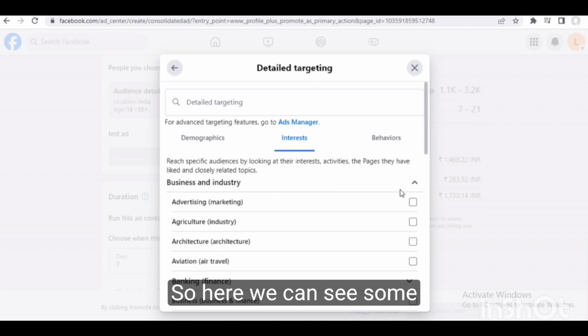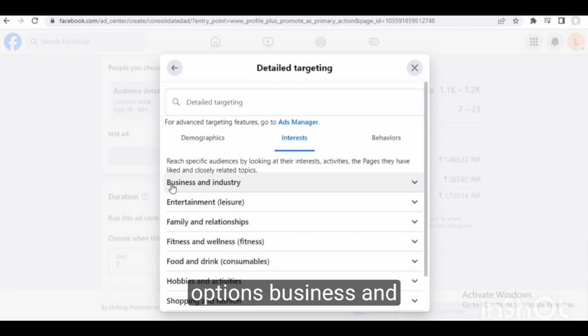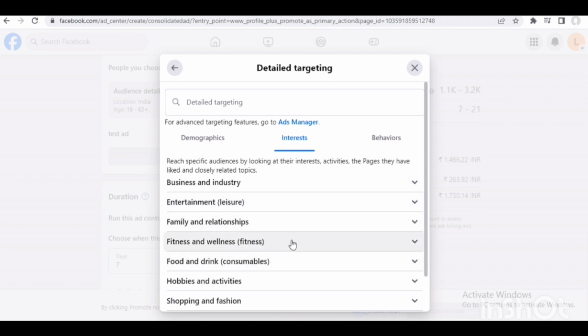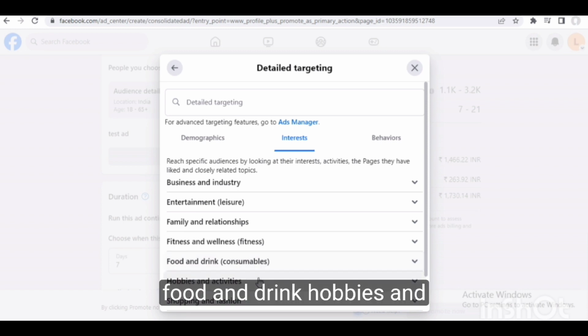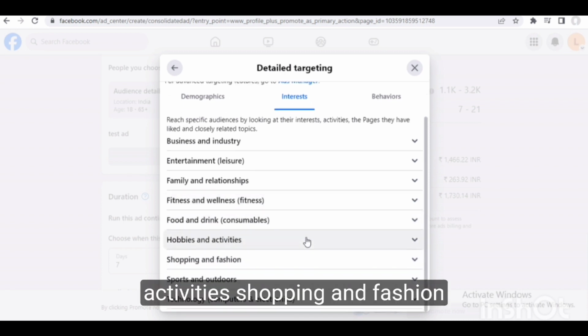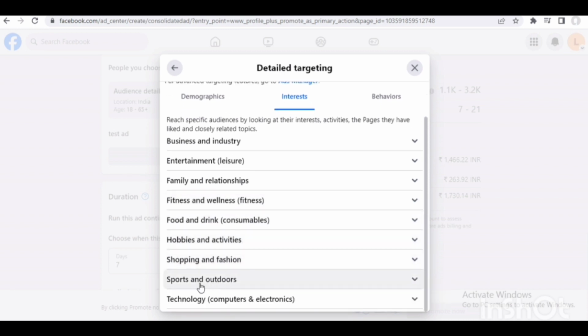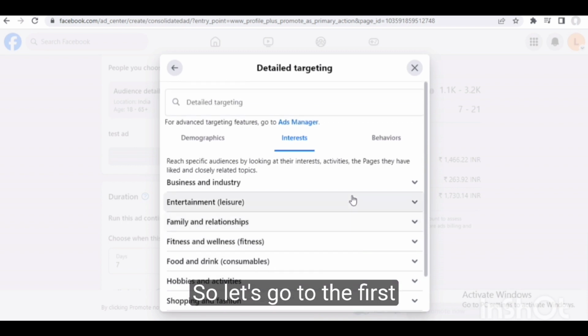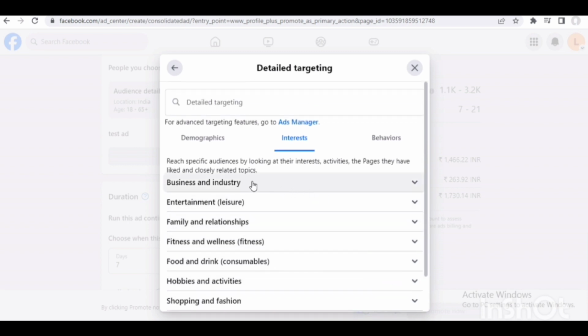Here we can see some options: business and industry, entertainment, family relationships, fitness, wellness, food and drink, hobbies and activities, shopping and fashion, sports and outdoors, technology, computer and electronics. Let's go to the first option, business and industry.